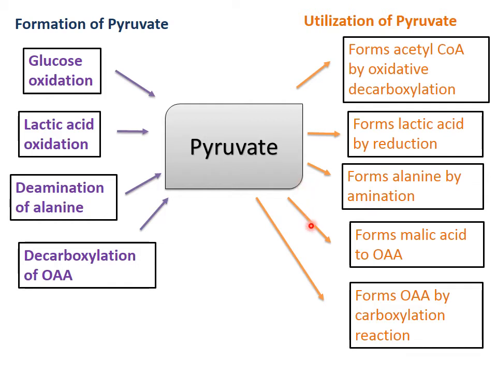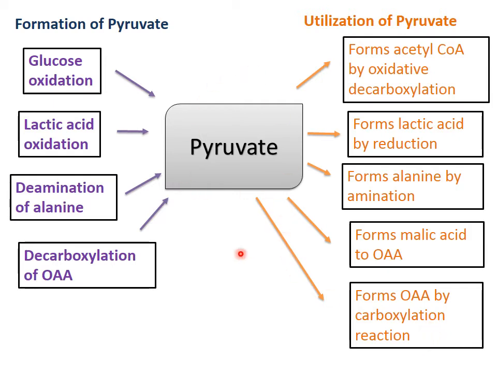Now pyruvate is formed by glucose oxidation, lactic acid oxidation, deamination of alanine and decarboxylation of oxaloacetate. But this pyruvate, on the other hand, is utilized to form acetyl coenzyme A by oxidative decarboxylation, forms lactic acid by reduction, forms alanine by amination, and forms oxaloacetate by a carboxylation reaction.